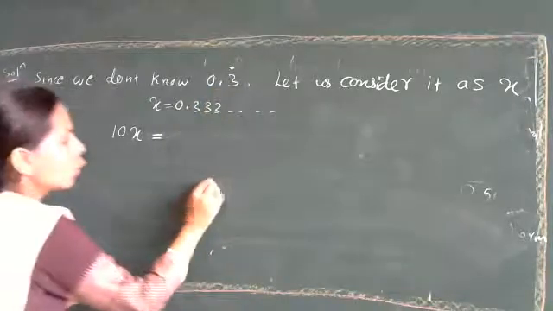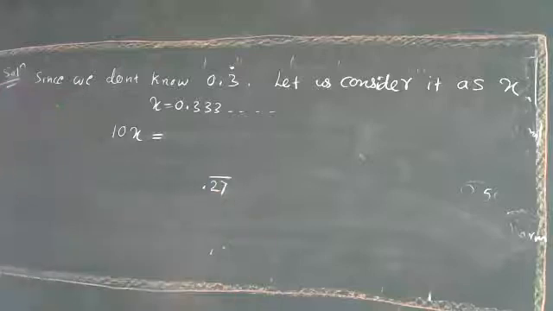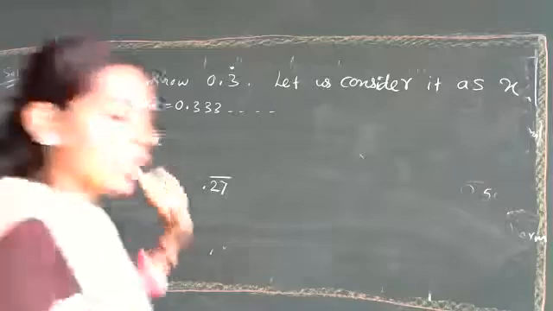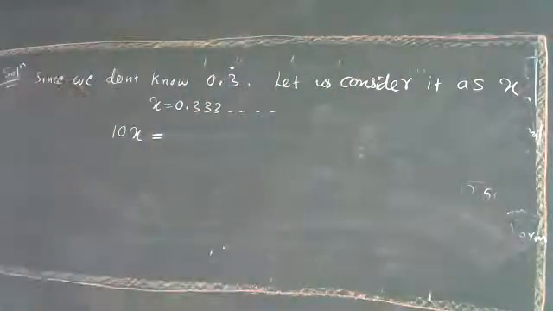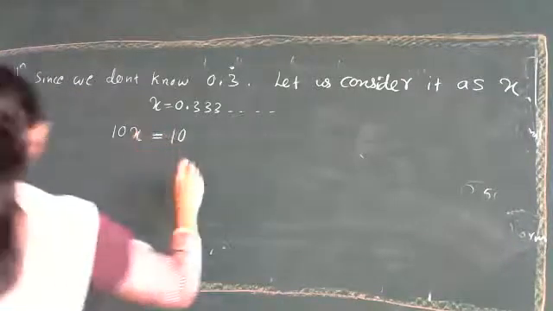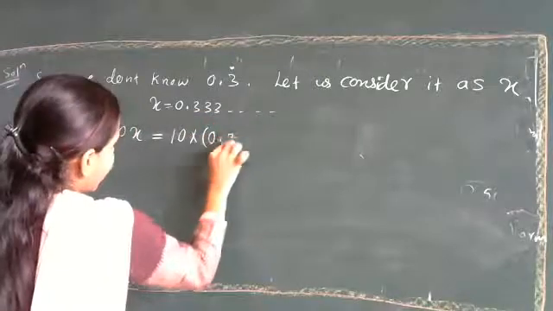Suppose we have two repeating numbers, 27, and after that we have a decimal point. At that time you are going to use 100. Okay, so that is the difference. Now just go on putting the values: 10 into x, where x is what we have considered as 0.333.